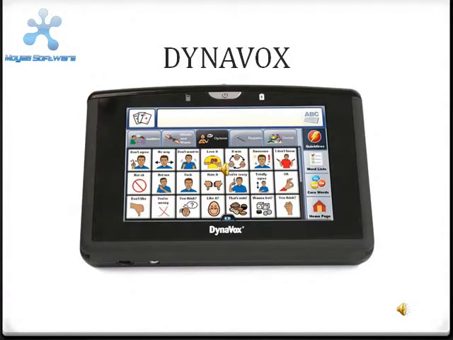So this is the Dynavox system. It's basically like an iPad or a tablet that you would use. You click the images that form sentences and then you hit play and it plays the sentence back so that the child can communicate wants and needs.